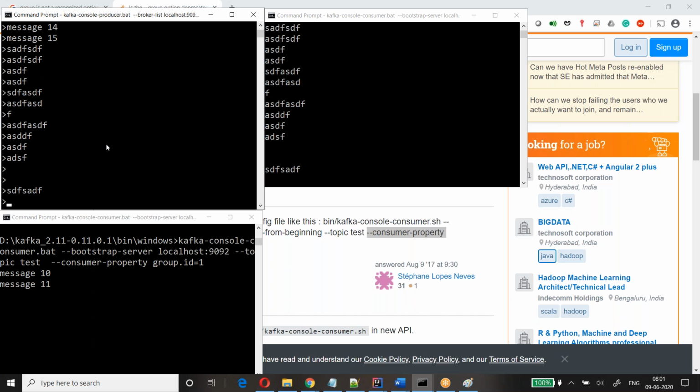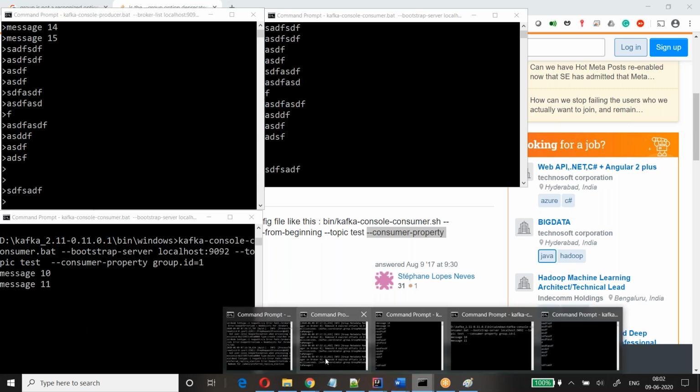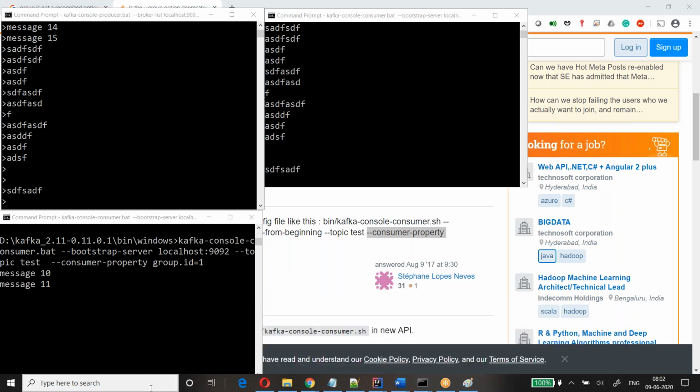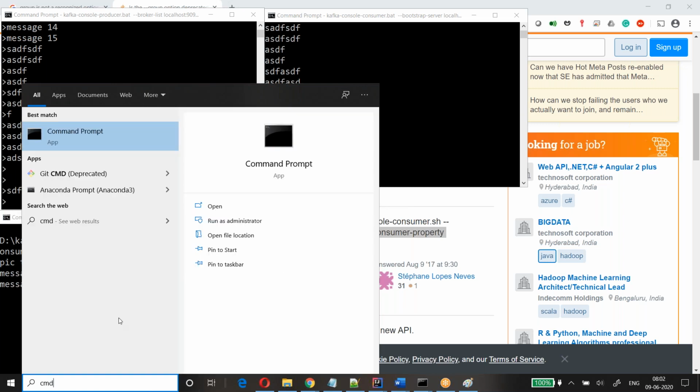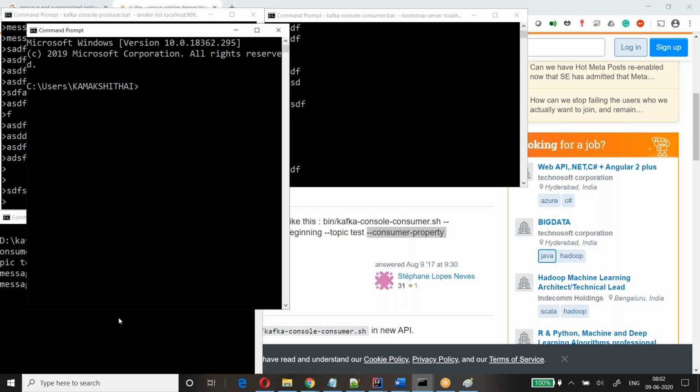Okay, I know. Can anyone guess why? Because it is subscribing to one partition. The topic which I have created is a single topic with a single partition and a single replication. That was the reason.